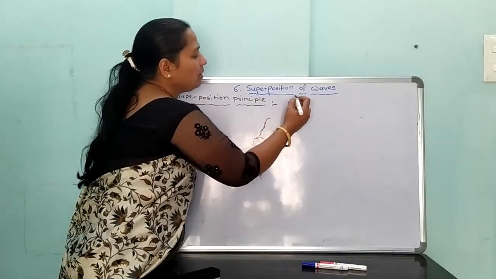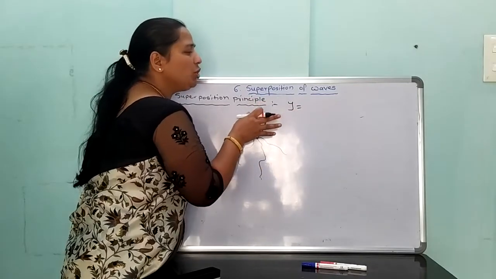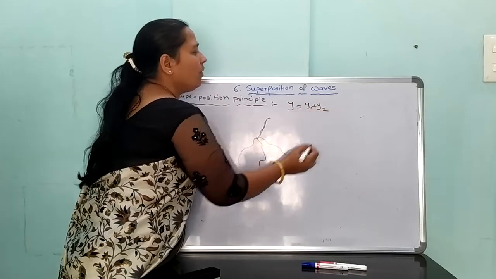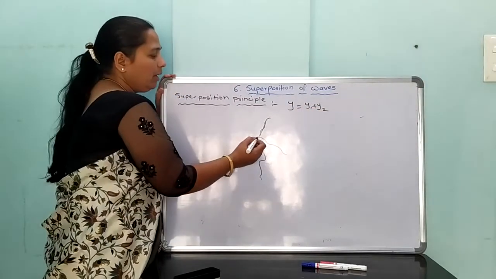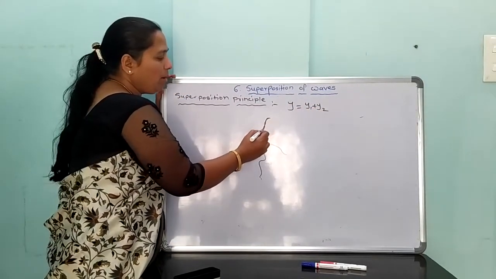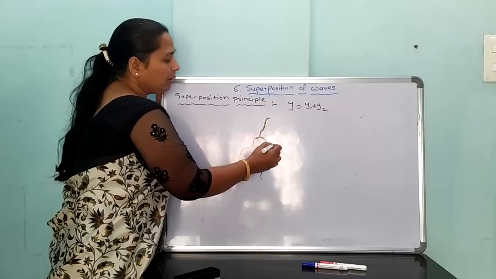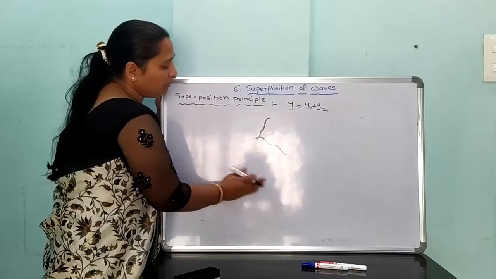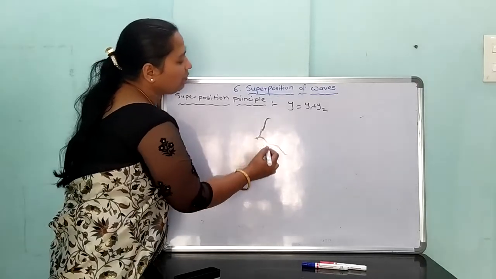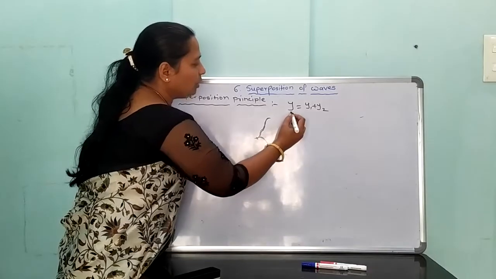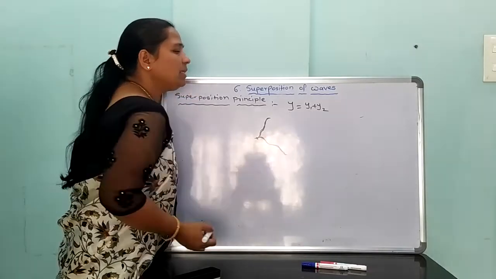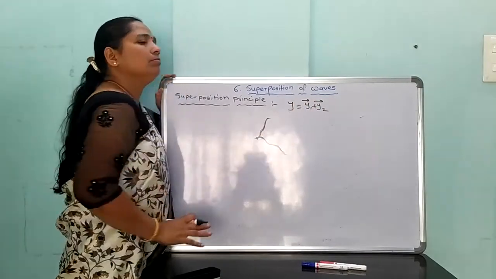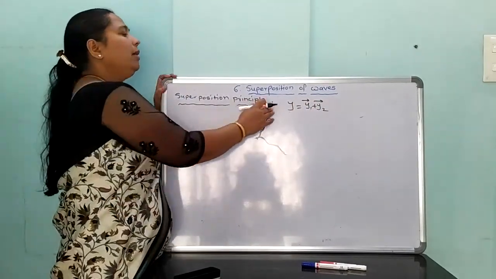If two waves are superimposed on each other, coming to a common point, the resultant wave is y equal to y1 plus y2, the vector addition of the two waves.